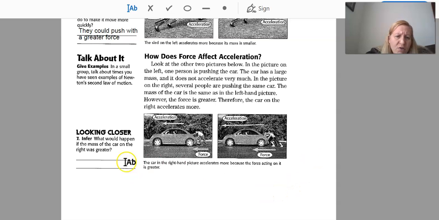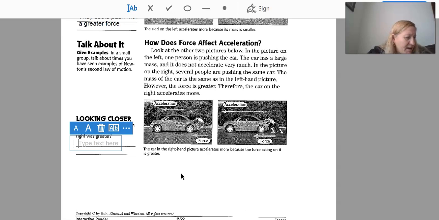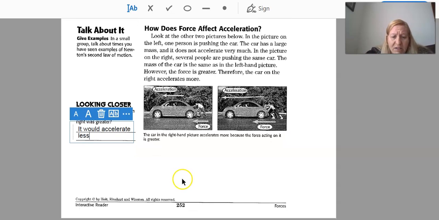Okay? So, what would happen if the mass of the car on the right was greater? Take a minute to think about it and write down your answer, and then come back and we are going to check it. Okay, so it would accelerate less. We know that as the mass increases, it's going to take more force, and then that would make the acceleration less as well. Okay?